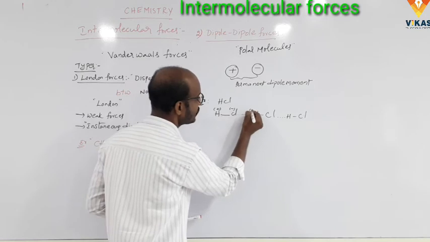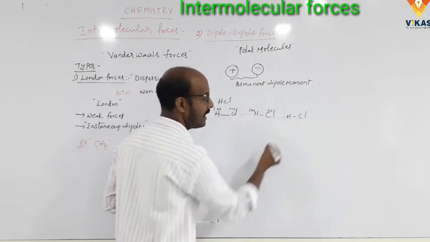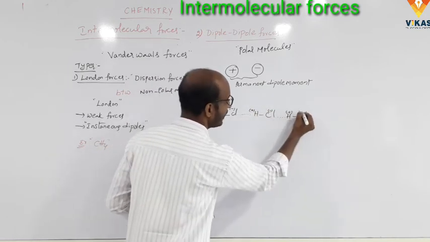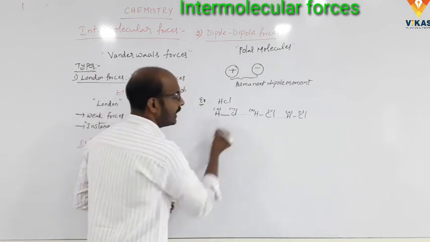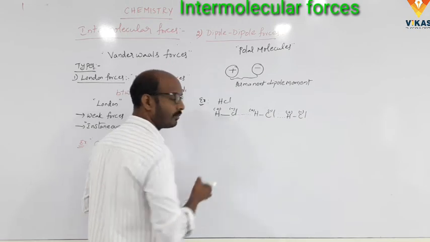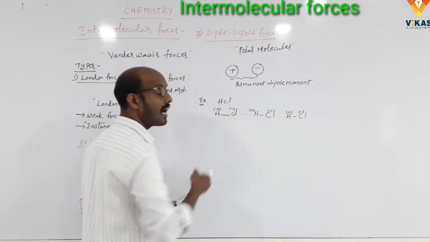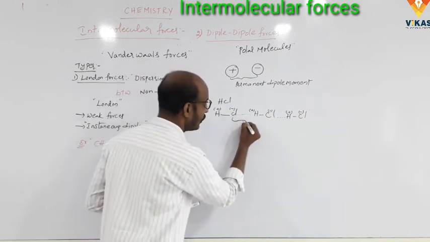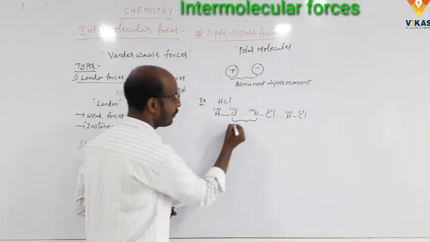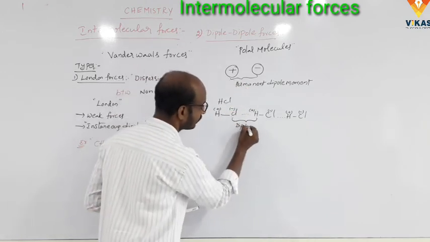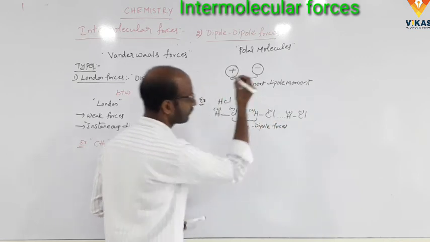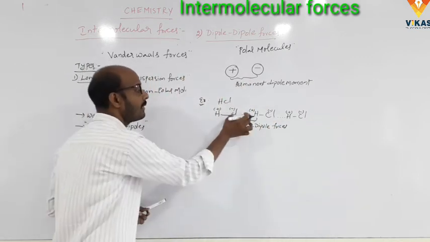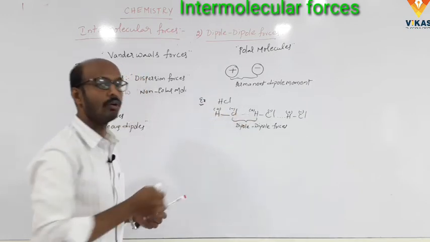The chlorine of one polar molecule and the hydrogen of the next interact with each other to form dipole forces. That is called forming the permanent dipole moment.